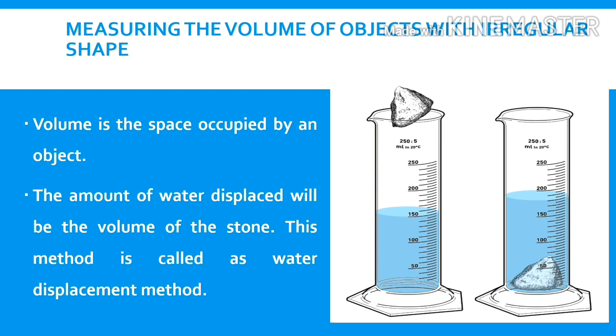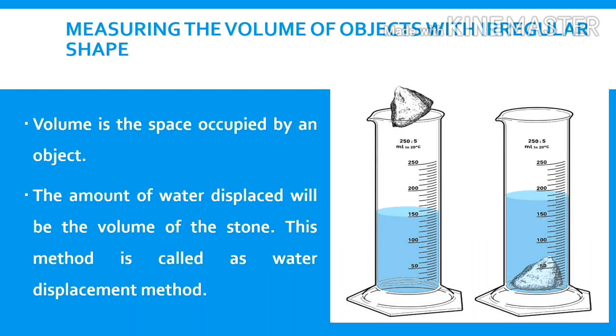Immerse the stone completely into water. As the stone is immersed, we can observe that water level increases and the water level is noted as 180 milliliter. The stone displaces the water to occupy the space inside the measuring cylinder.